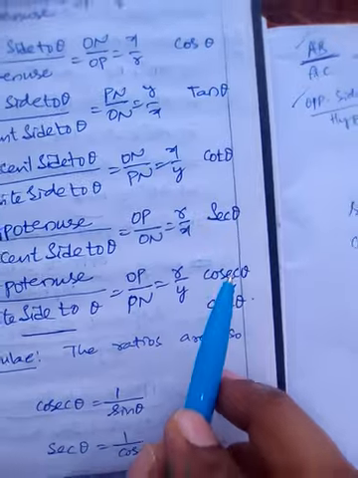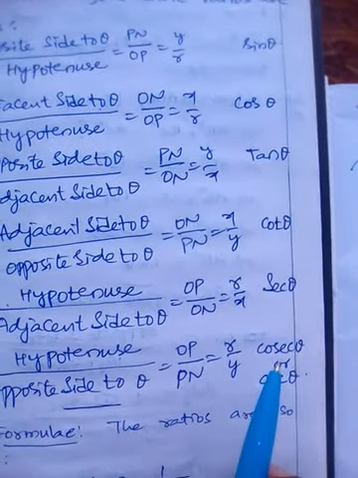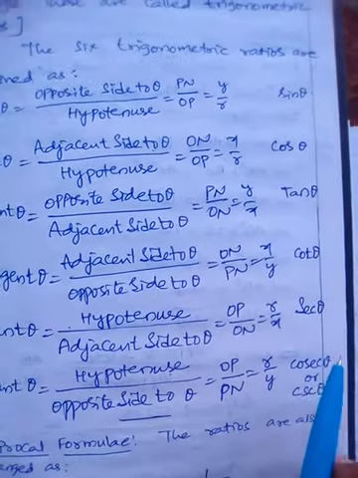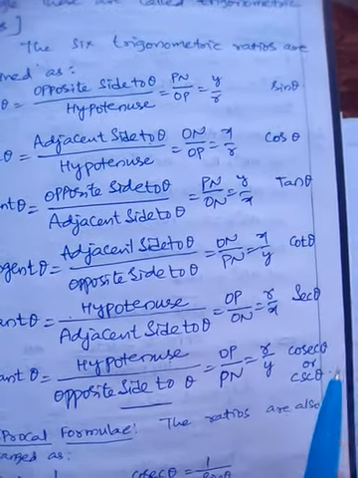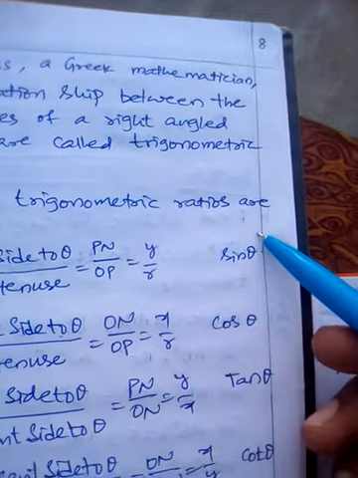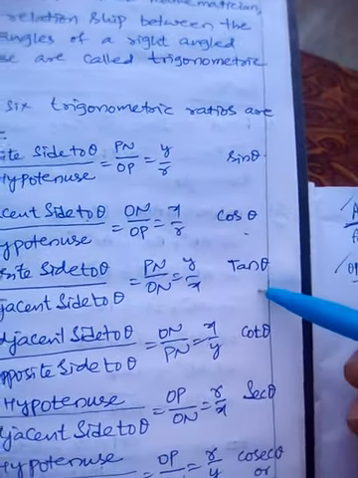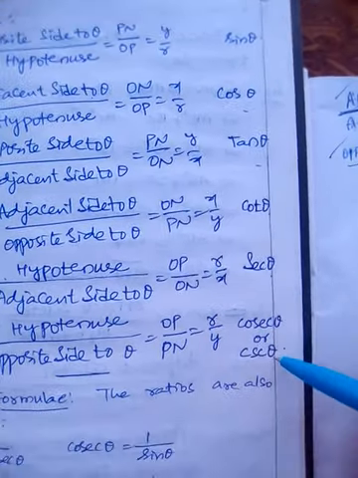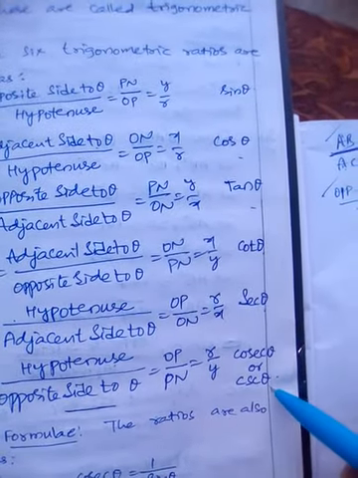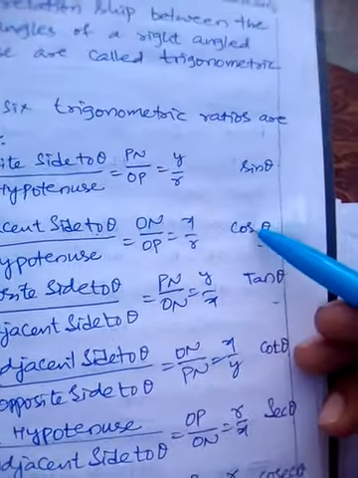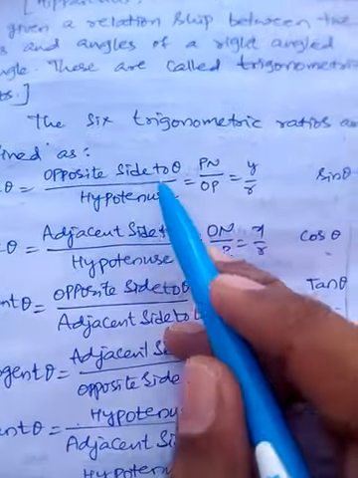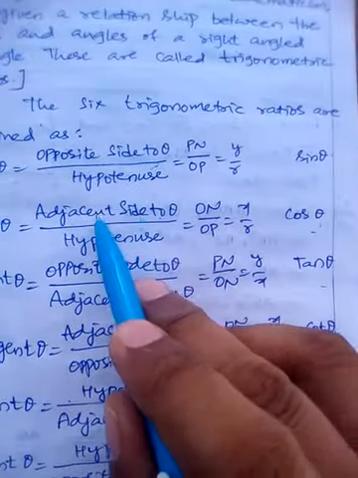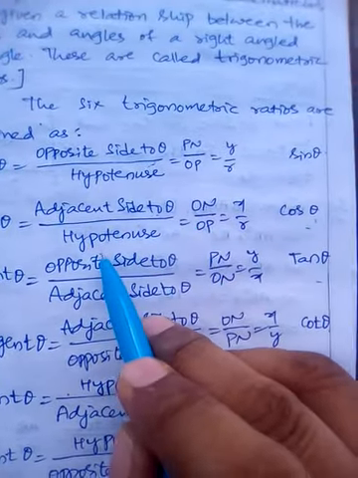So the six trigonometric ratios defined by Hipparchus are called trigonometric ratios, and they are sine theta, cos theta, tan theta, cot theta, secant theta, cosecant theta. Sin theta is equal to opposite side to theta by hypotenuse. Cos theta is equal to adjacent side to theta by hypotenuse.